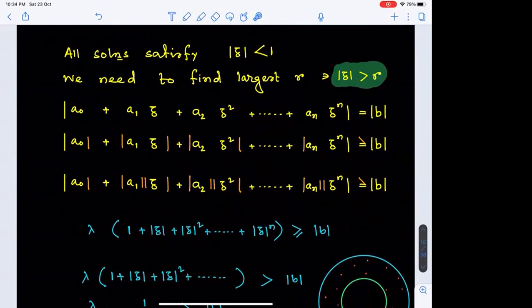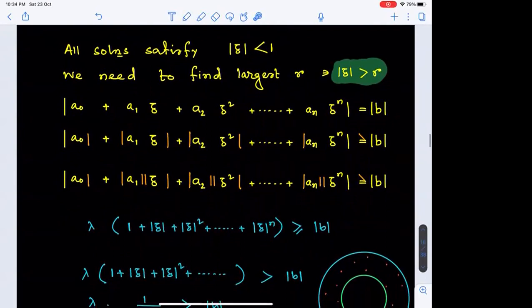So that is why we needed modulus of z less than 1 for each of the solutions, because then only an infinite extension is assured to have a finite result. As soon as you do that, we get rid of the equality because this is an imbalance we have provided to the left-hand side. We have added additional terms to the left-hand side which we haven't provided in the right-hand side.